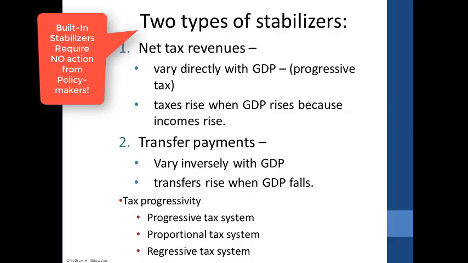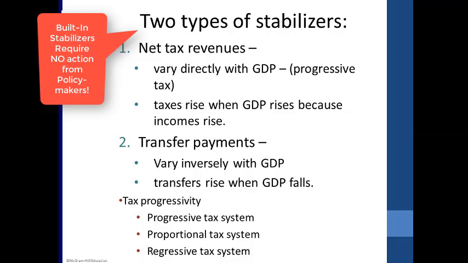Again, automatic stabilizers do not require any action by policymakers for these things to work. You know, Congress doesn't have to call up your employer and say, hey, look, John Smith is working more hours this week, so we need to take out more money from his check. That doesn't happen. It happens automatically.